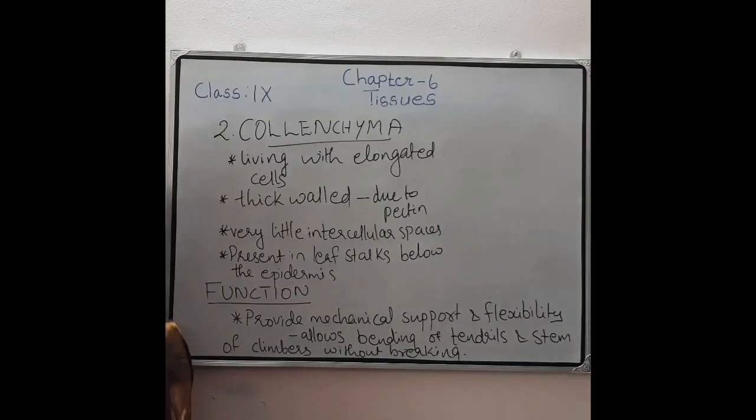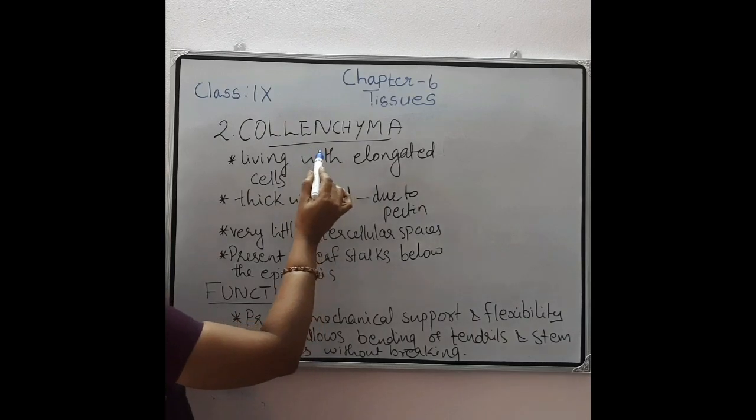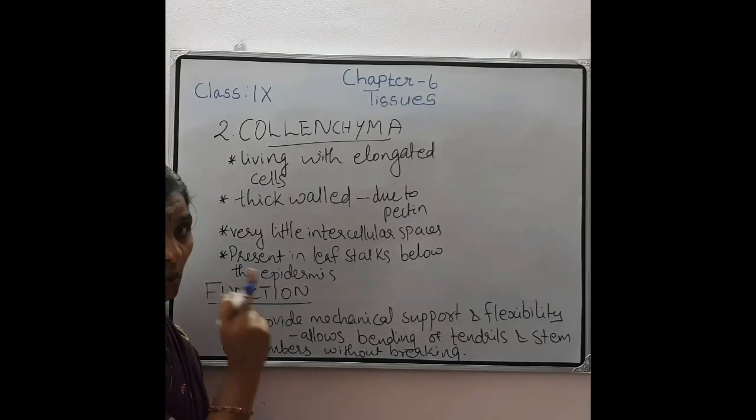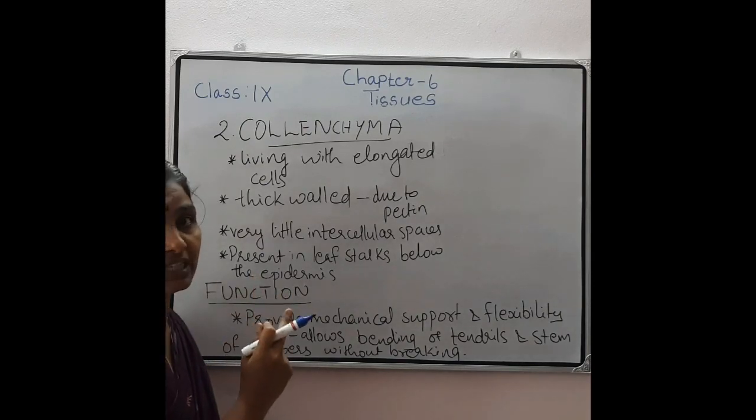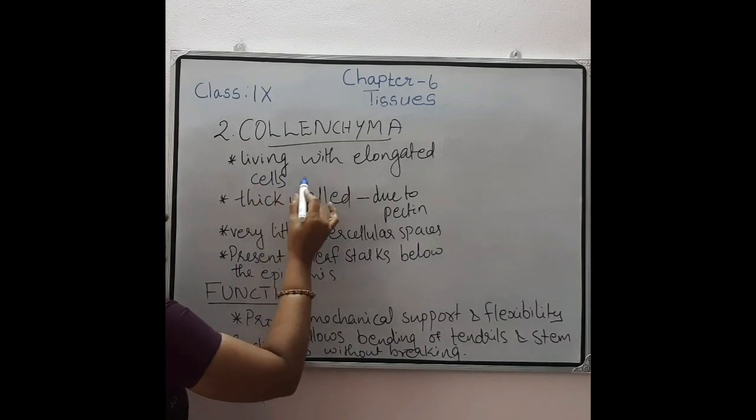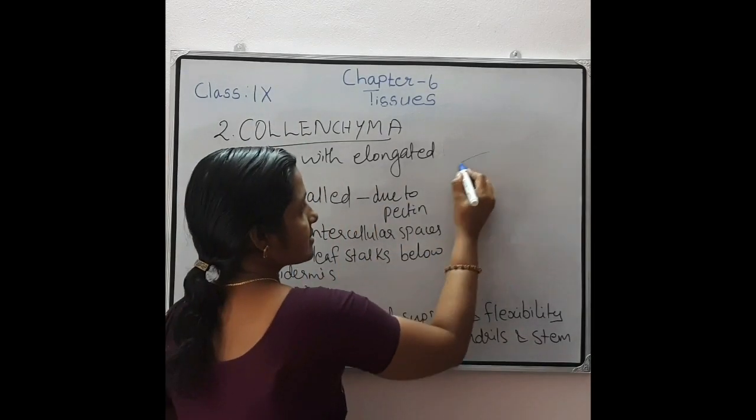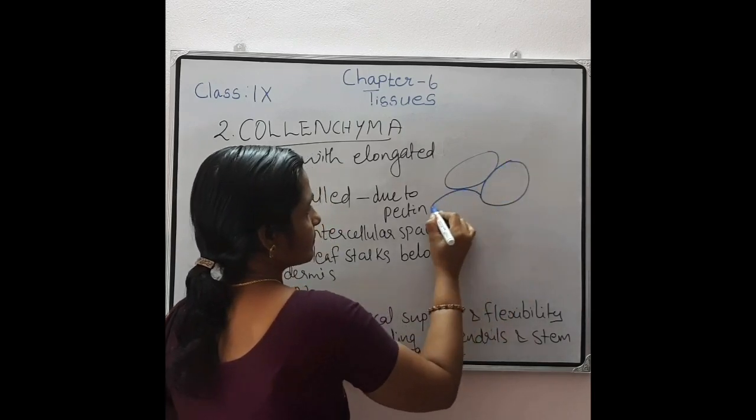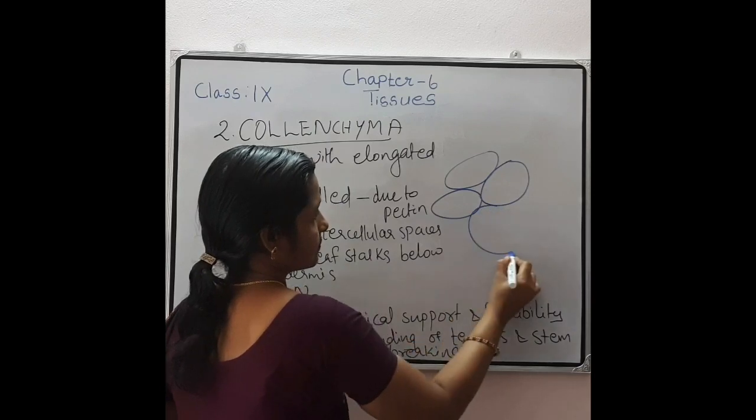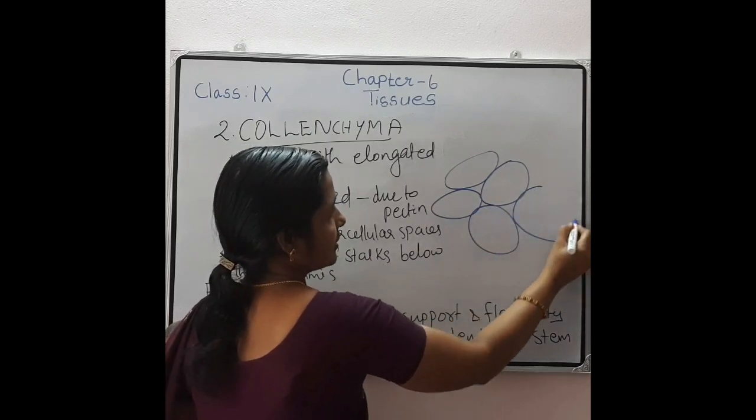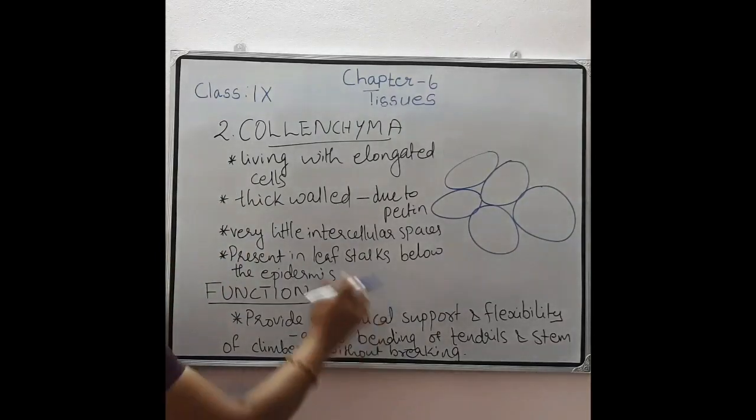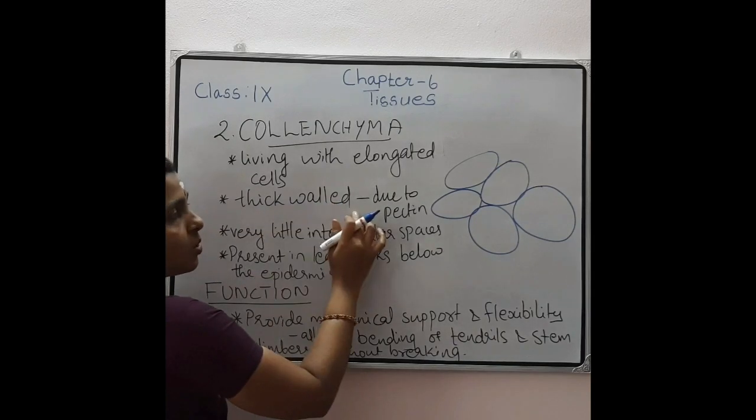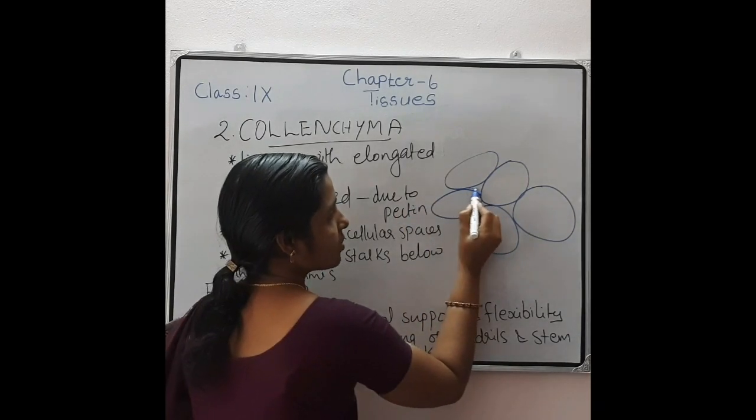Then collenchyma. Listen to the spelling. It is collenchyma, not chlorenchyma. It is collenchyma, another simple permanent tissue. So here the cells are living with elongated cells. You can see these living elongated cells. Like this, living elongated cells, and the walls are thickened only at the corners. Thick wall is present only in this corner region. Only the corner region is thickened.